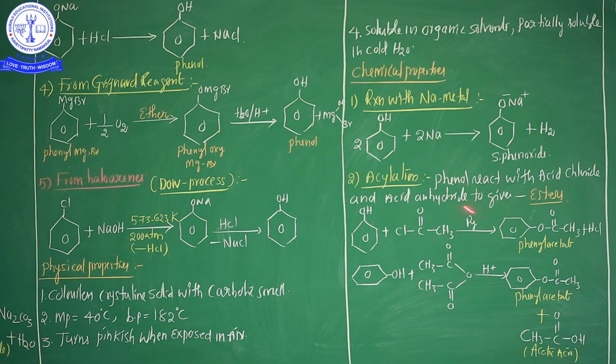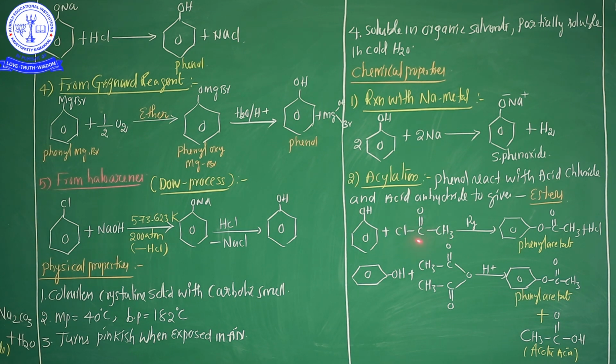Next, the second one is acylation. Acylation is also important. Phenol reacted with acid chloride or acid anhydride gives esters. Important point in the acylation process: phenol reacted with acid chloride or acid anhydride to give the ester. It's very important. See here, this is the phenol reacted with acid chloride.